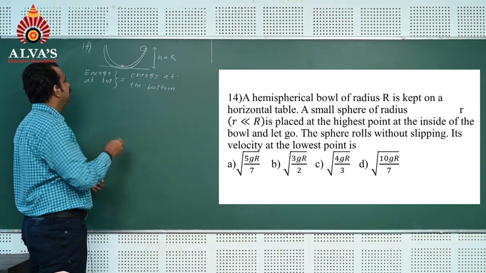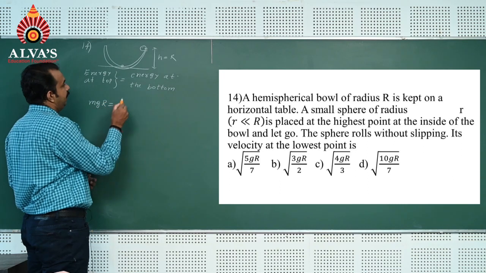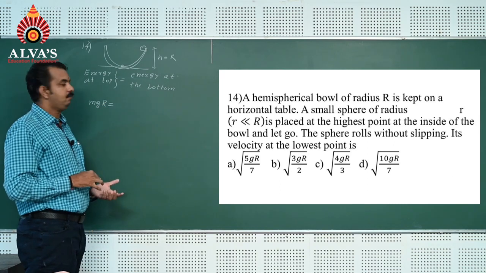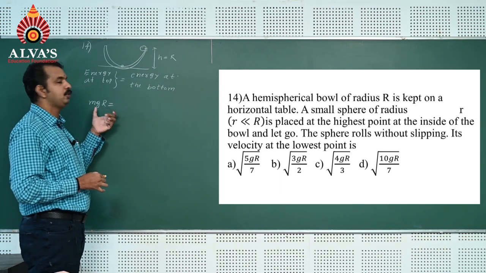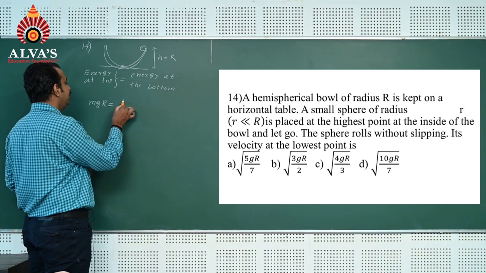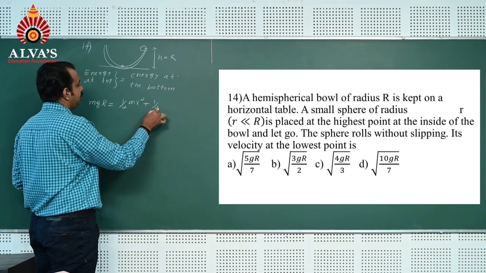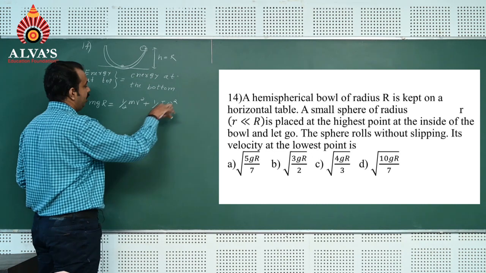Energy at the top is mgR. Energy at the bottom is kinetic energy. Since it rolls, it has both translational kinetic energy plus rotational kinetic energy, half I omega square.